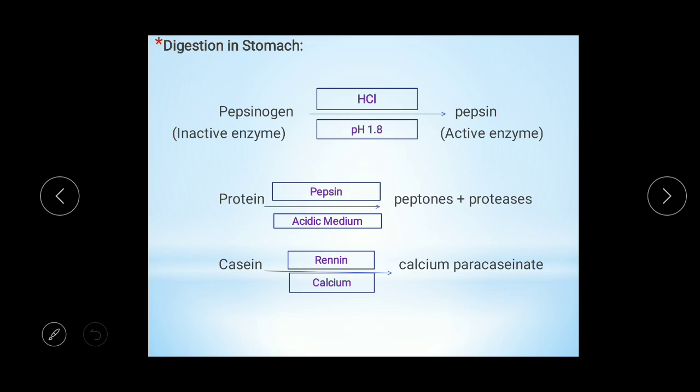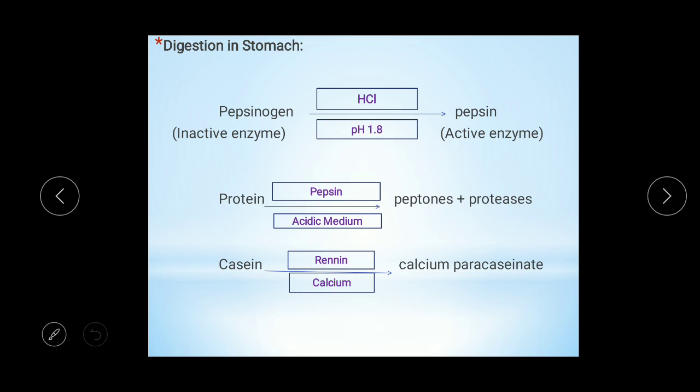HCl has four roles: killing microorganisms from food, maintaining the pH of the stomach, inactivating salivary amylase, and activating pepsinogen into pepsin. This pepsin acts on protein, and protein is converted into peptones and proteases. So this is about digestion in the stomach.